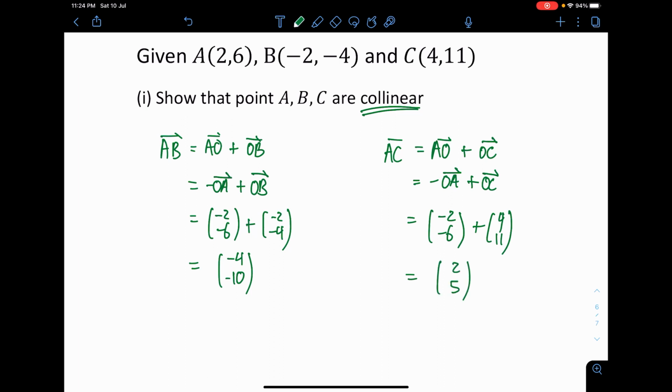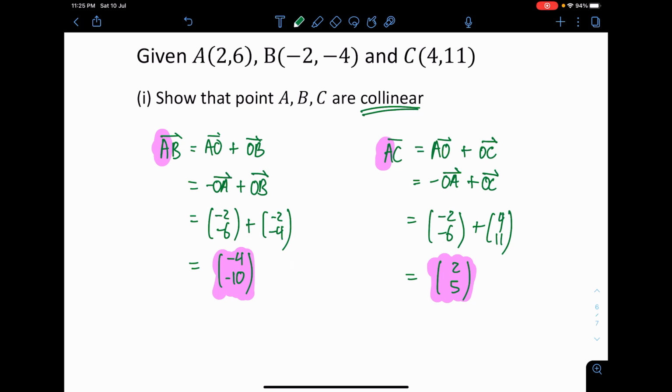Now, how do you prove collinearity in vectors? First of all, if they are collinear, they must have a common point. You see this vector AB and AC, right? Both of them contain the point A, meaning they originate from point A. Next, the vectors themselves must be parallel. To prove they are collinear, they must also be parallel.